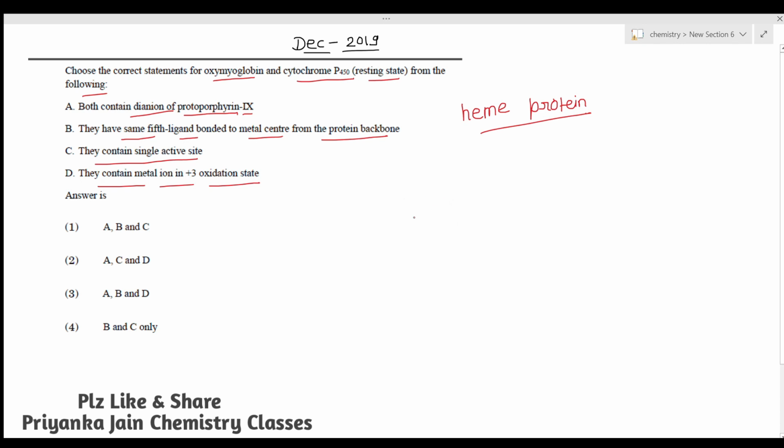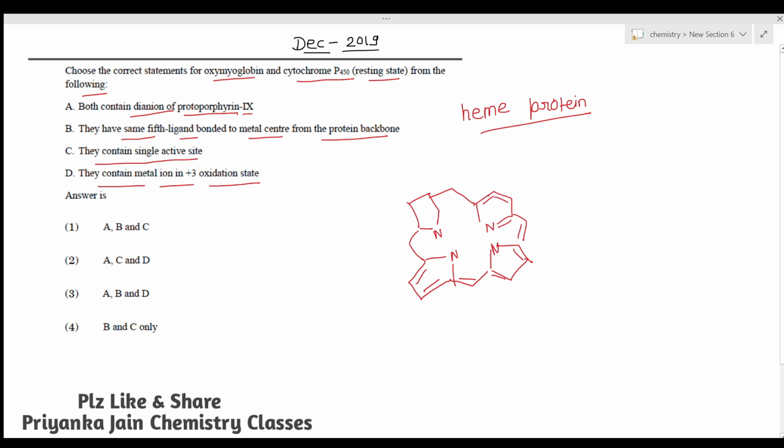What is the protoporphyrin ring? This type of ring. There are 4 pyrrole groups, these are the nitrogen. The 4 pyrrole groups are attached to each other by these CH2 groups in this manner, right? And alternating single and double bonds are present on this ring, in this manner.